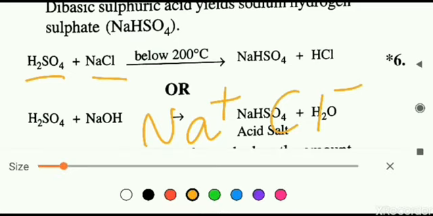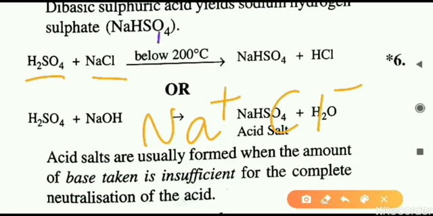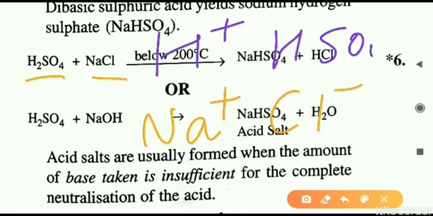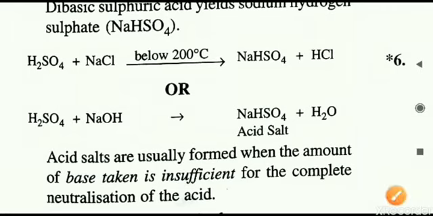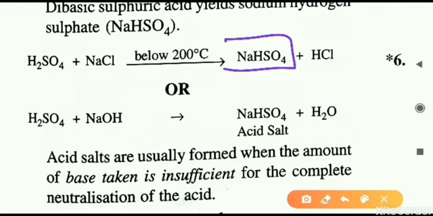Similarly, H2SO4 forms what? It forms H+, and another one is HSO4-. H2SO4 is dibasic. Remember the topics of acids, acidity. So here H+ is forming. Now one Na+ can replace one H+. So here what will happen? This Na+ will occupy the position of H+, and what we will get as a result is NaHSO4.